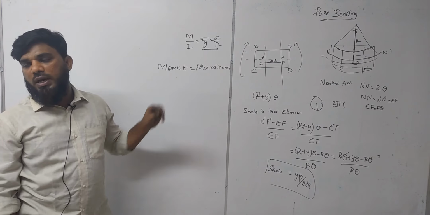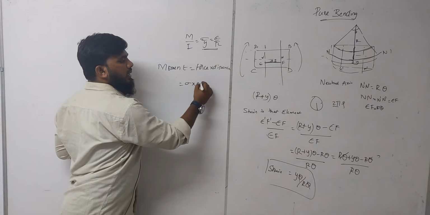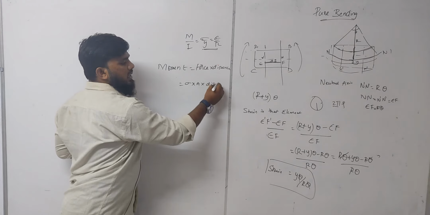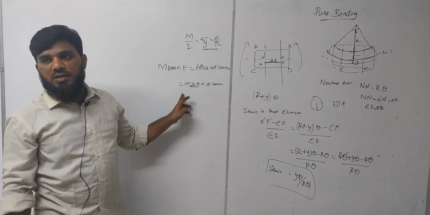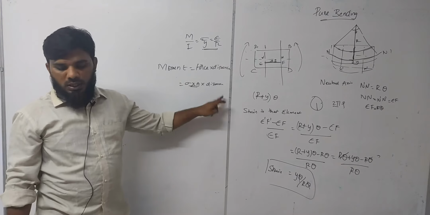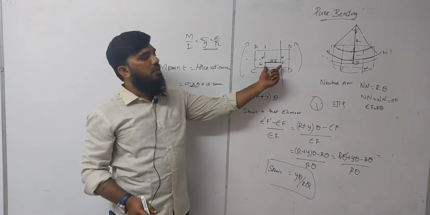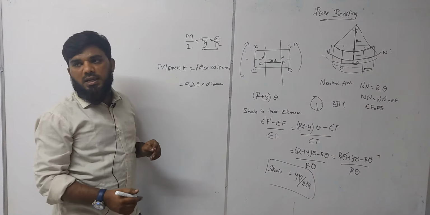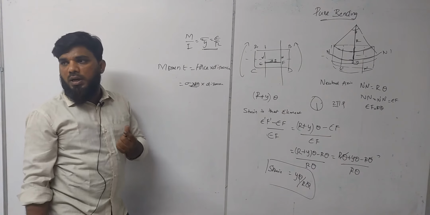If stress is given, how can we find the force? That is equal to sigma into A into distance. Is it correct? Yes. So if stress is given and you multiply with the area, you will get the force into distance. This is particular to a small element of area, so I cannot consider the whole area. I will take it as dA because it is a small element.